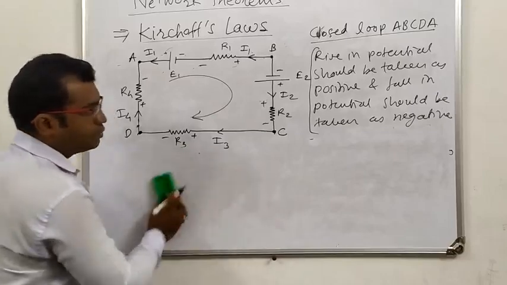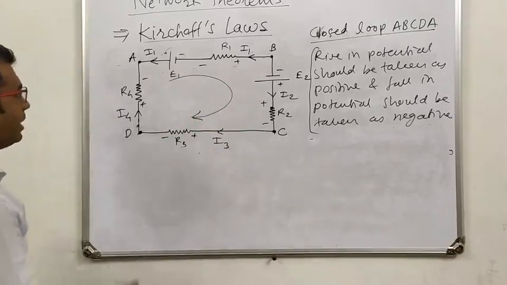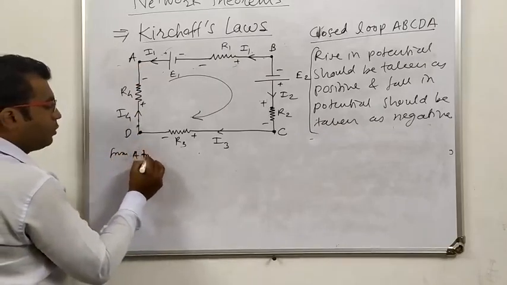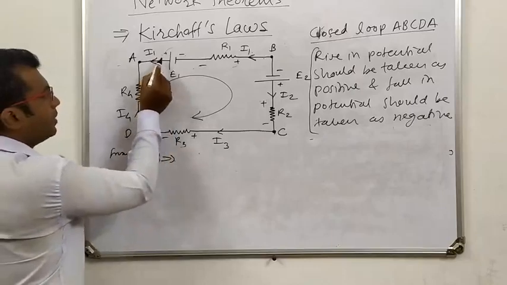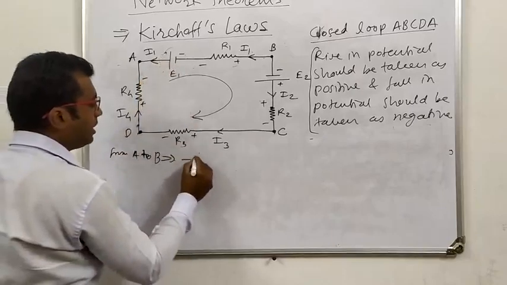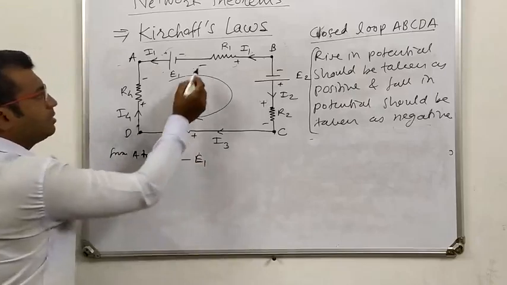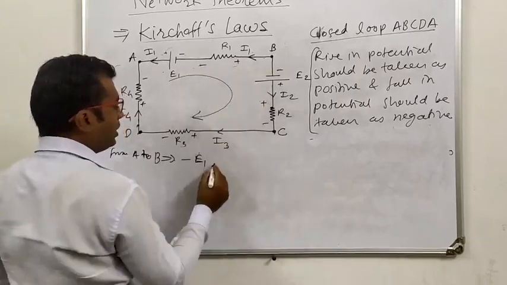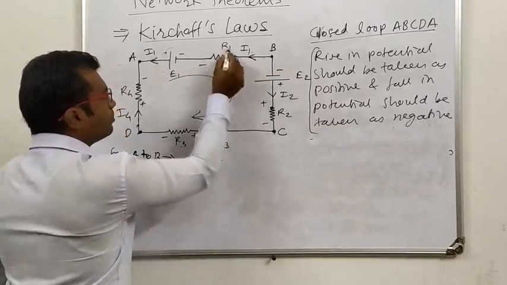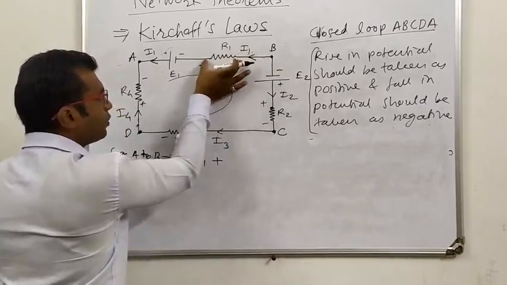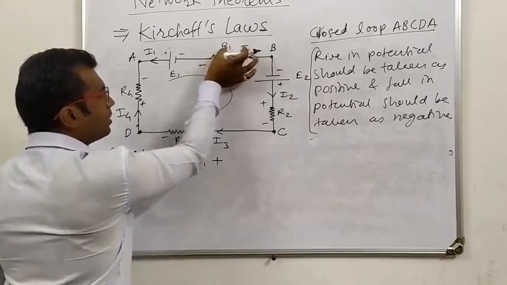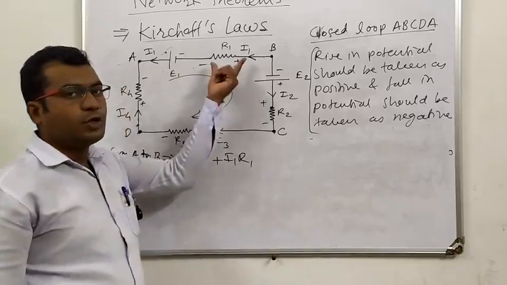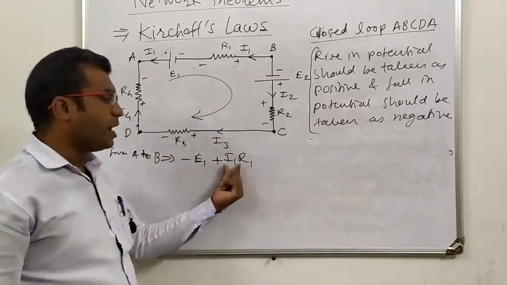Therefore, by using this sign convention, we can write from A to B: E1, there is a fall in potential, it means that E1 is negative. And when moving from positive to negative, there is a rising potential, it means that it should be positive. What is the potential drop across this? I1 into R1, that is I1 R1, because according to Ohm's law, V equal to I into R.